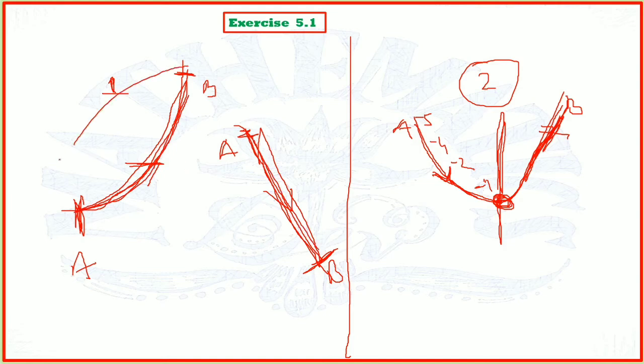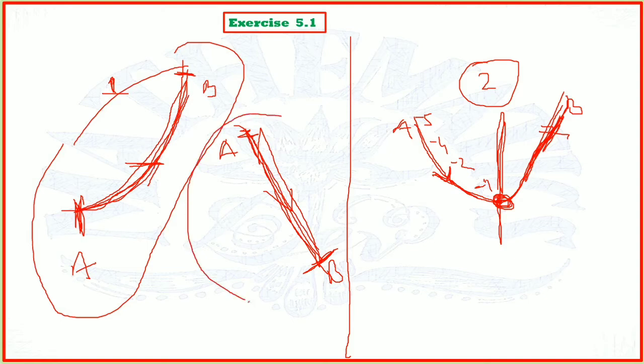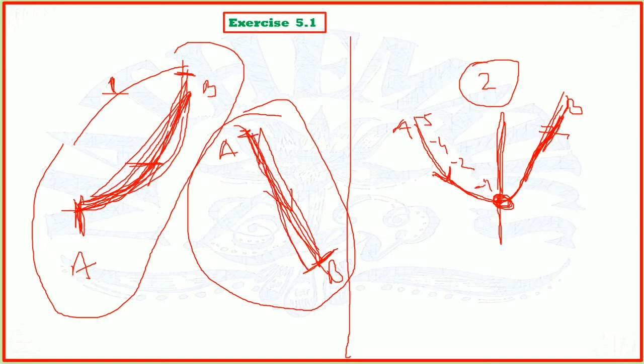So whenever these questions are asked, frankly speaking, this is just a formality. These will all be continuous, because you are only asked to check between these two points. It is automatically continuous. There is no risk in saying that these will be continuous between A and B, which you can see is already continuous. But in this particular case, for some points, it is not advisable to declare continuity or discontinuity in the beginning.